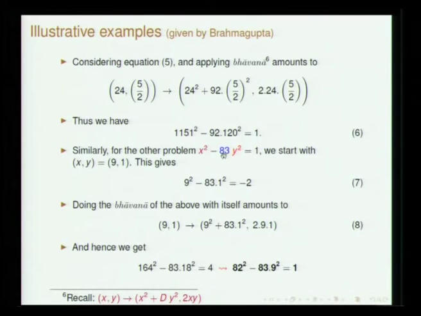Similarly, if you choose d equals 83, then you can straight away see that it is not necessary that k has to be always positive. You can choose anything, so we get 9 square minus 83 into 1 is minus 2, and doing Bhavana of this with itself gives you this.